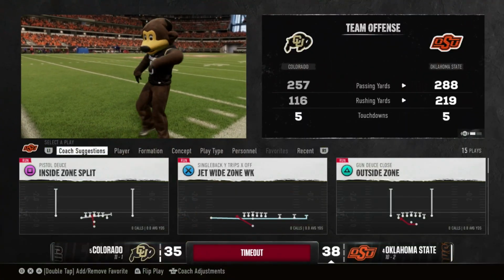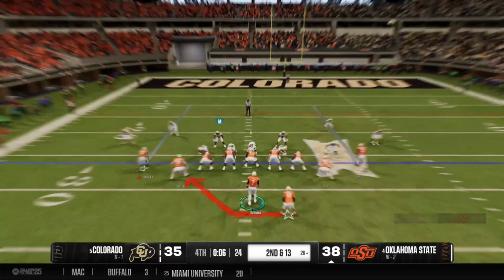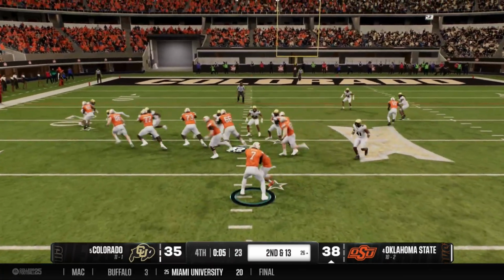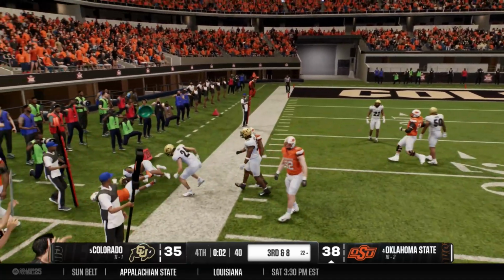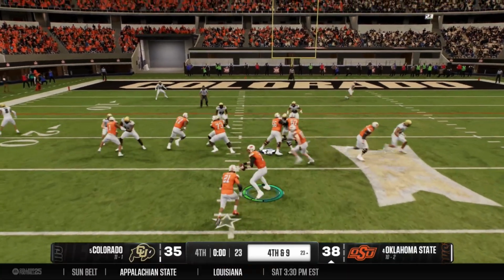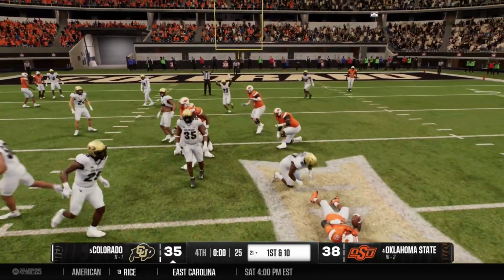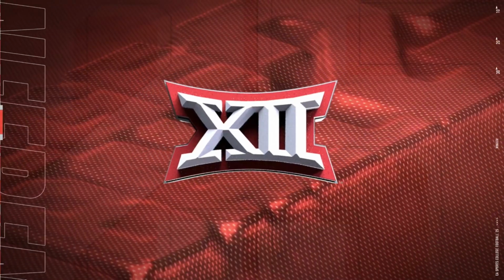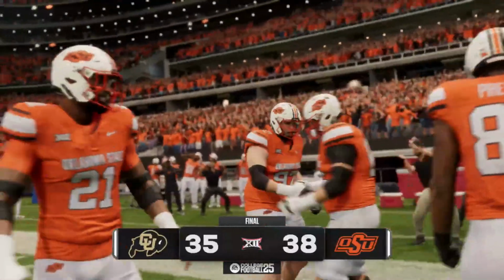Sorry, Colorado. We came in here. Rashad Owens is owning them. What a game from Rashad. That is huge. Oh, look at this. Look at him set that edge. Come on, baby. We are going to win the Big 12 championship, which means we are going to the playoffs. If that happens in real life 2024, I will be very surprised. But we have Barry Sanders, so we do have the leg up.